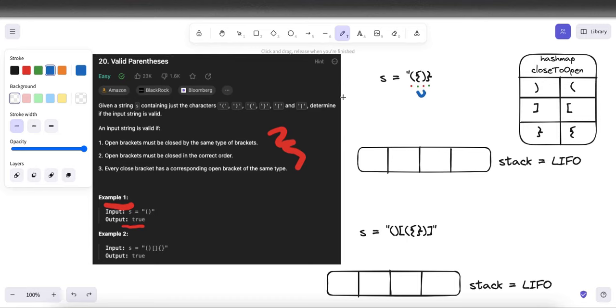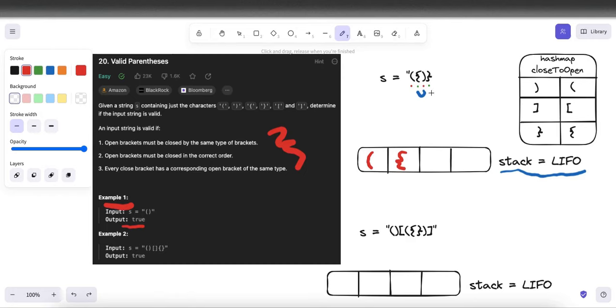Because of this characteristic, where we must match every closing parenthesis with the most recent opening parenthesis, we use a stack, which has a last in, first out functionality. Let's run through an example with this string. When going through this string, we first encounter the round opening parenthesis. So what we will do is put it in our stack to store that we have encountered an opening round parenthesis. We then continue on in our string and find an opening curly parenthesis. So we store this into our stack.